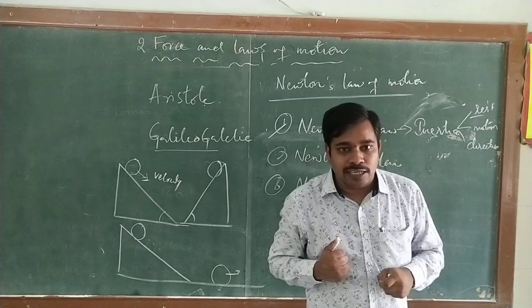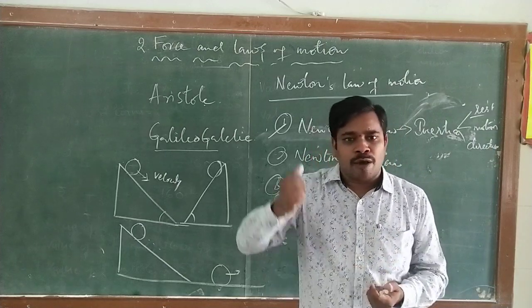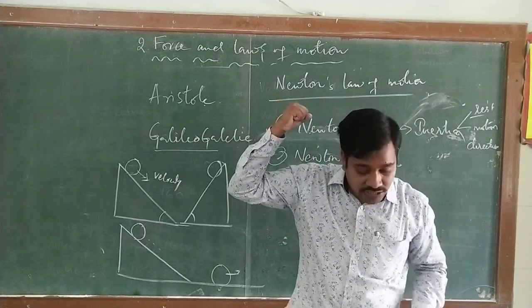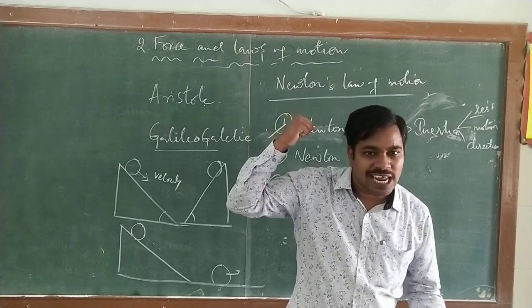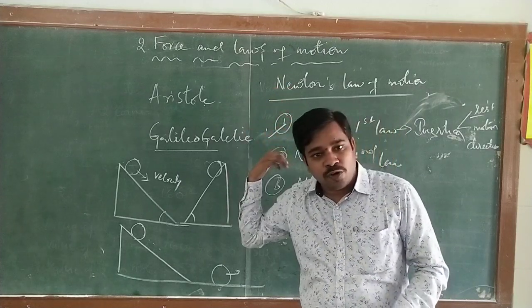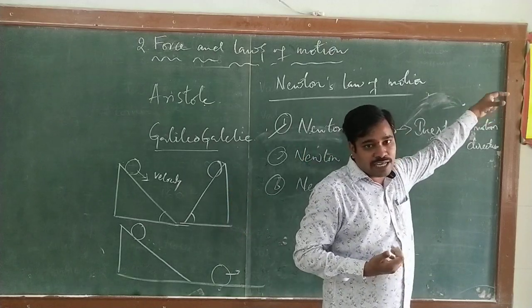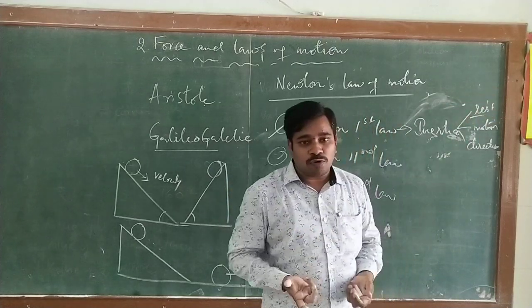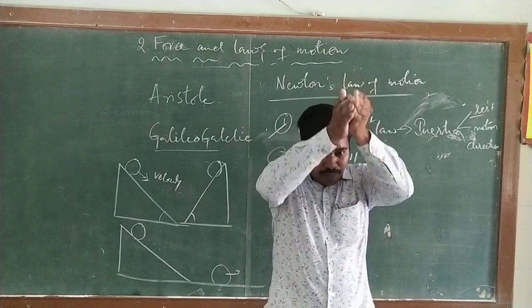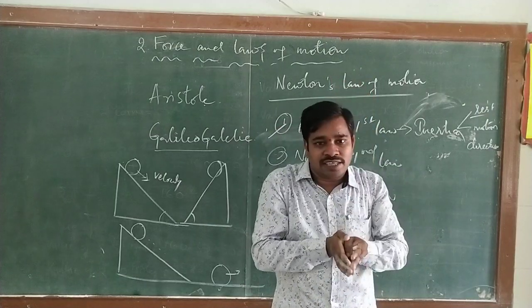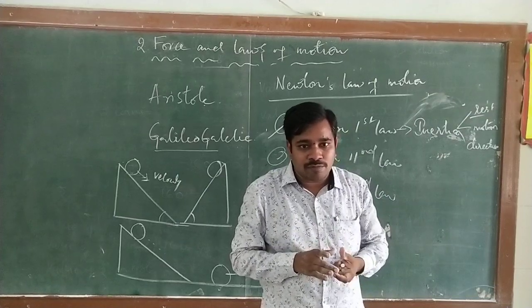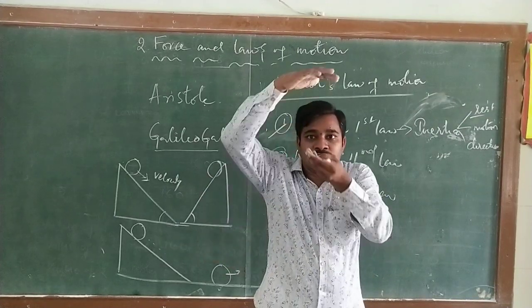When the bus starts suddenly, the upper part is at rest, whereas the lower part comes into motion along with the bus. That's why the passenger is going to fall backward. And here we have various examples of inertia of rest. For example, when we are playing carrom, if we stack a number of coins one on another and strike the bottom coin, the bottom coin will move, and the other coins will fall straight down.